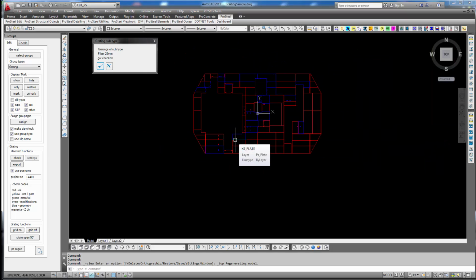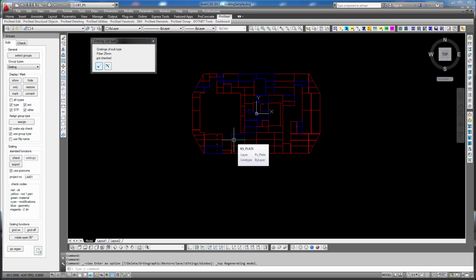The tool was designed in discussion with a client, and we looked at a lot of projects, what gratings look like, what types of grating we would like to treat as standard parts, and what subtypes we would need. And we finally came to the decision that the basic form of the grating would be a rectangle,